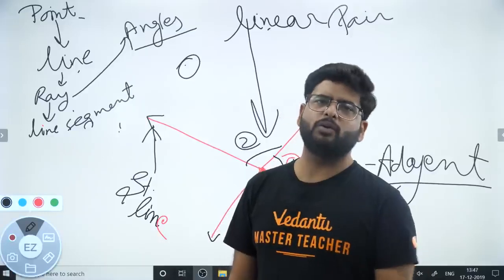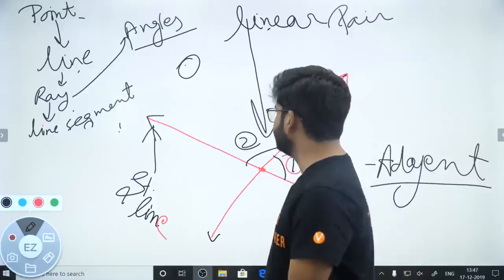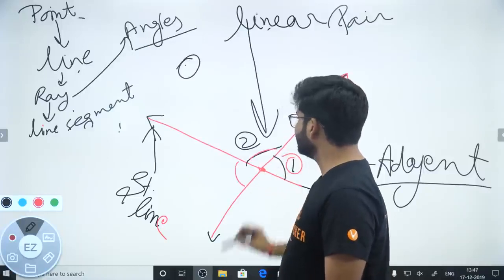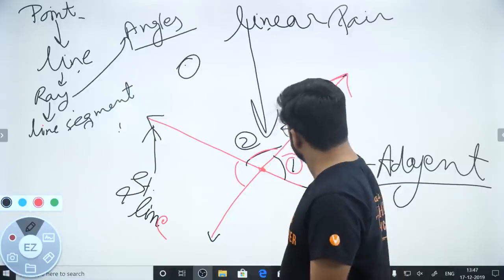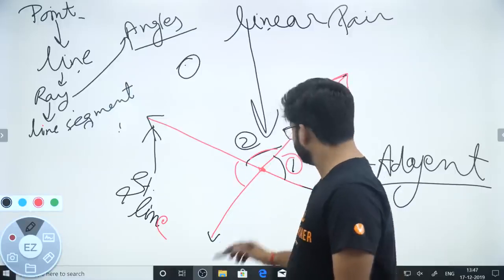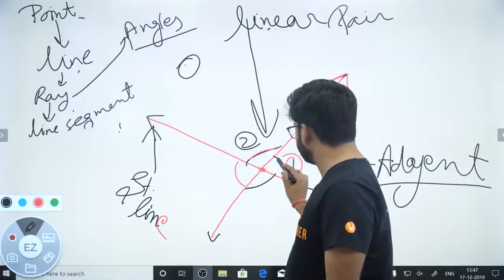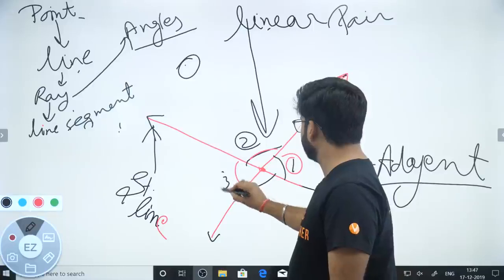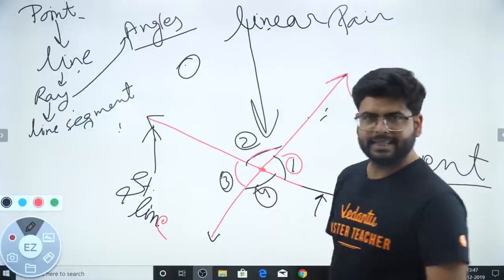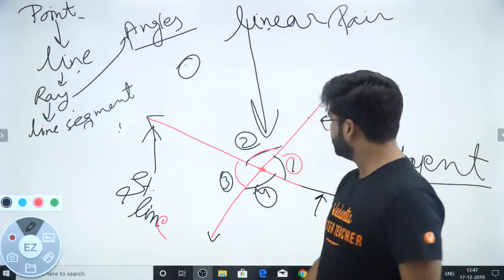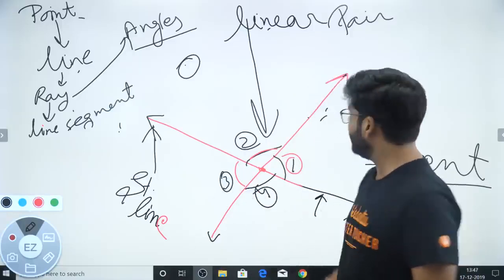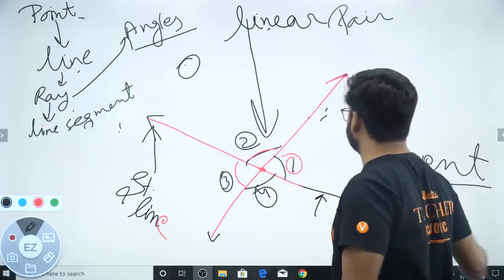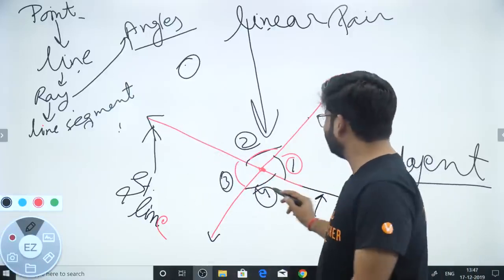So what pair of angles do I form? Here I get this and this. Of course I can say that these two angles are a linear pair. Straight line, linear pairs. These two angles are a linear pair, this one and this one, right? So 1, 2, 3 and 4. See, this is the beauty, guys. So 1 and 4 are linear pairs, 2 and 3 are linear pairs. Why? Because this is a straight line. Again, since this is a straight line, 1 and 2 are a linear pair and 4 and 3 are a linear pair.